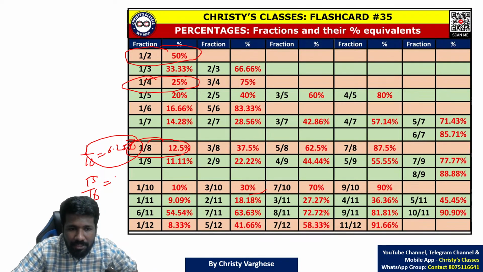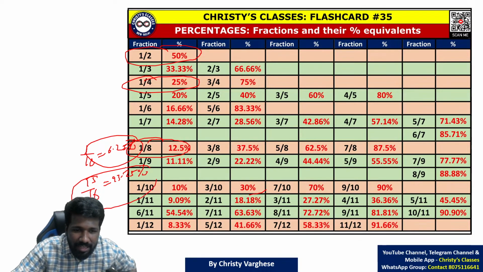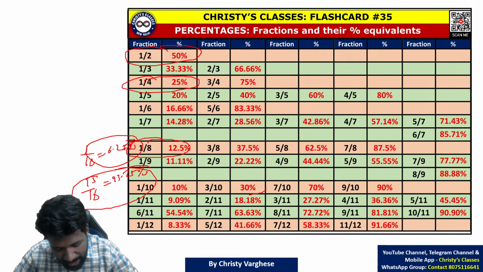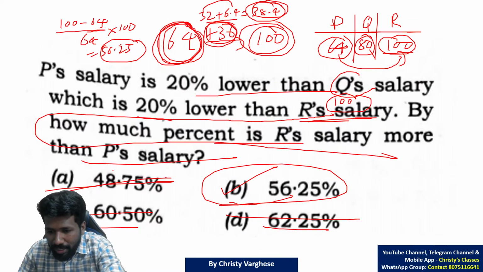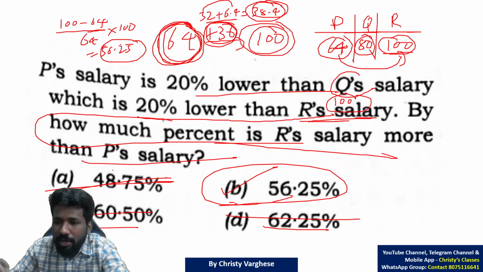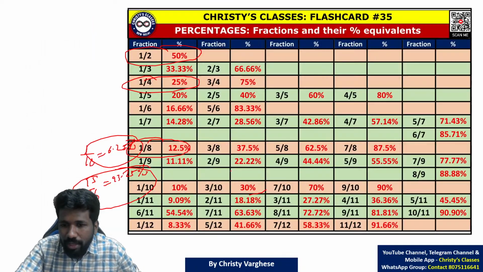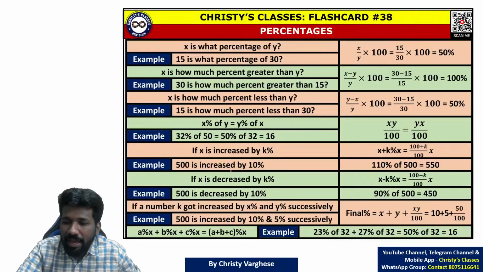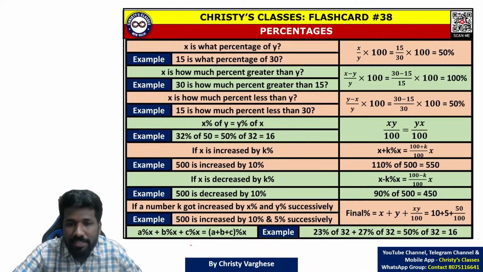That means 100% minus 6.25, 93.75. Again, if you are not familiar with this, leave it for the time's sake. Do the traditional math, even if it takes a little more time. Anyway, this question can be done either way. Option D will be the correct answer.